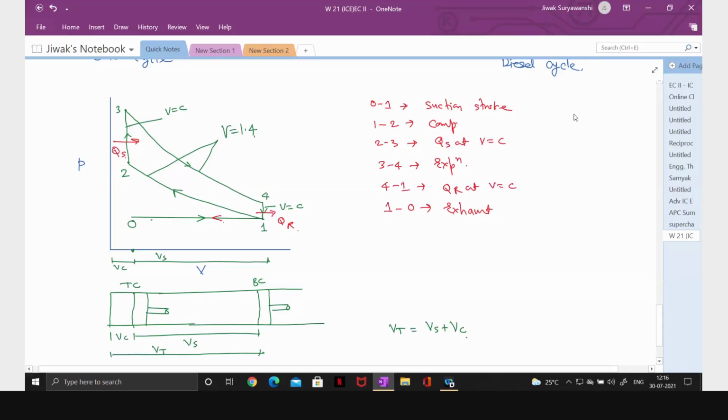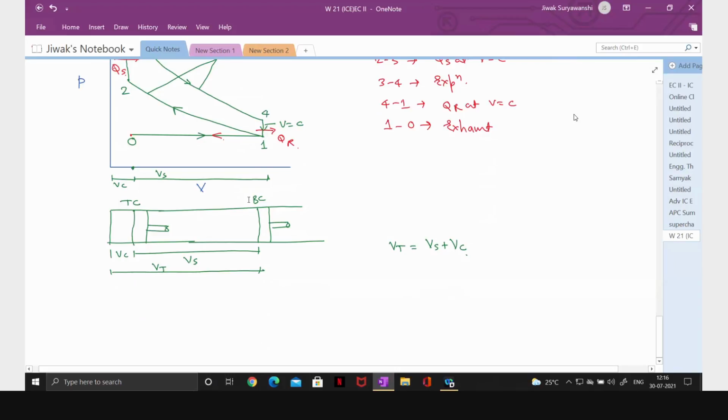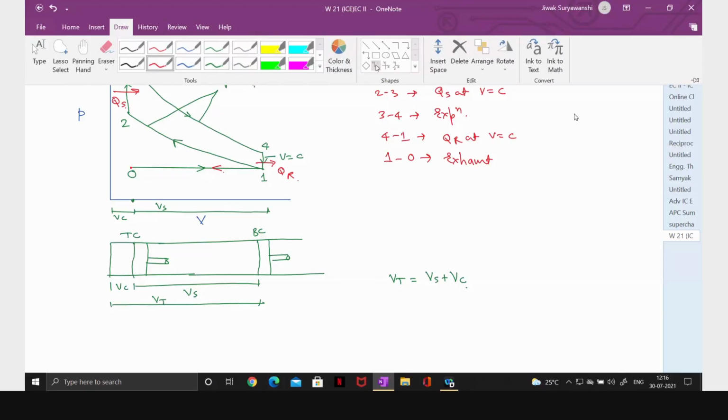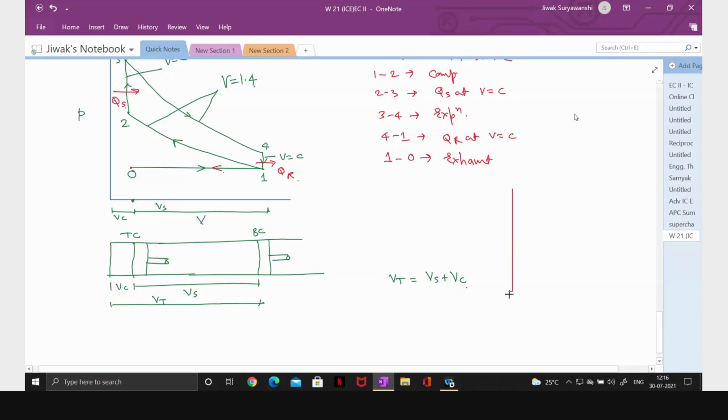Now out of this, 0 to 1 and 1 to 0 are unproductive strokes, so we can eliminate these and we can represent Otto cycle by 1, 2, 3, 4. Okay, and the same thing can be drawn on TS diagram. So on TS diagram, how will you draw it? Now eliminate 0 to 1 and 1 to 0.